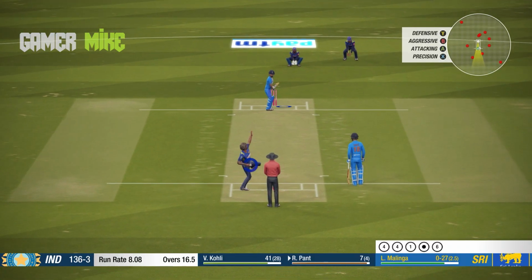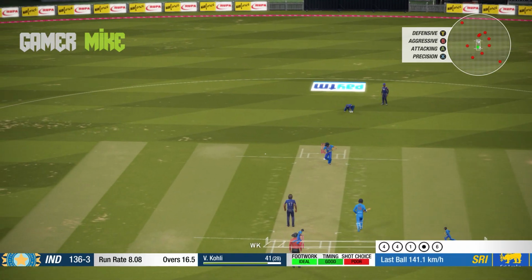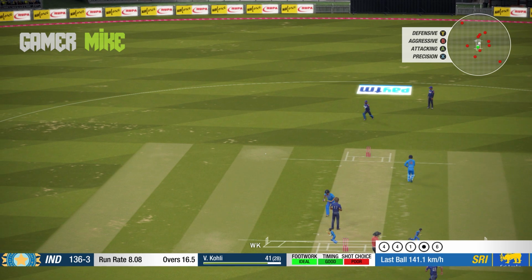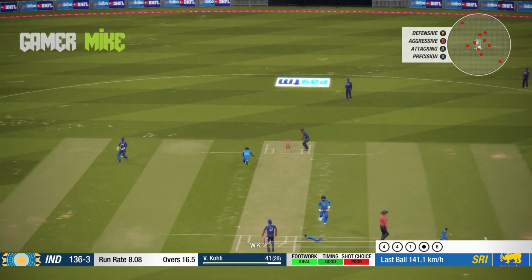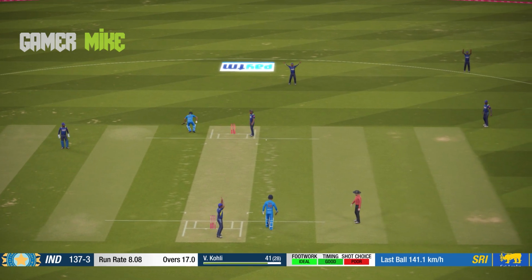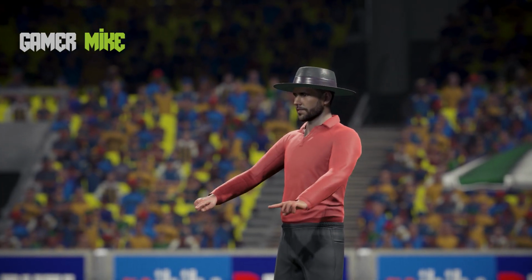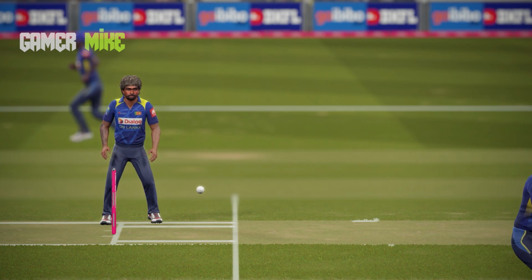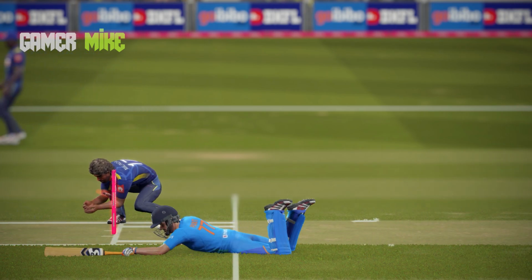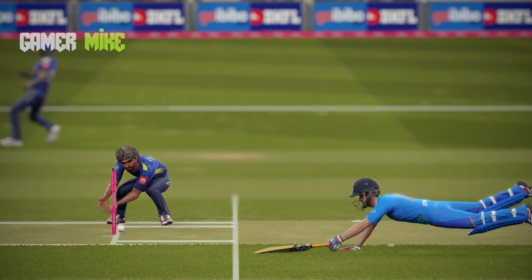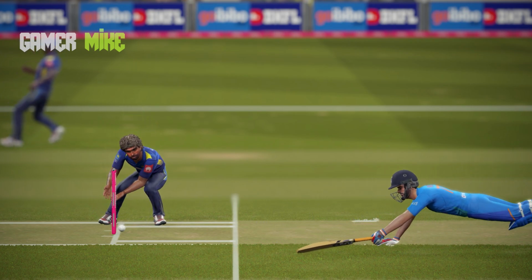And the last delivery of this over, Malinga with a Yorker again. Pant misreads it. They are going for the second, I guess. They are going for it. If it's a direct hit, it will be gone. Oh, that's close. The umpire is going up for the third umpire. There's a replay, and that's close. Although there's a dive from Rishabh Pant, he is not swift enough to go for the second.